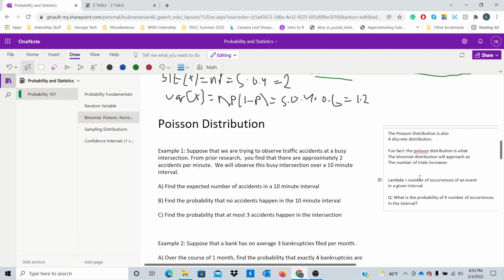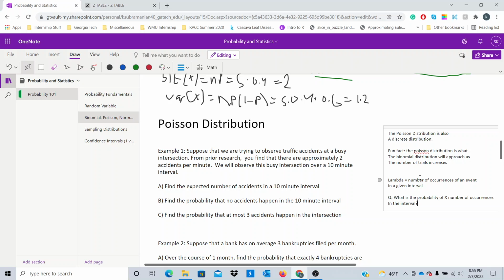So here's a regular real world example which you can use the Poisson. So suppose you want to catch the bus, right? And we know that buses arrive at the bus stop every 30 minutes, right? So one bus comes every 30 minutes. And say that you're able to wait at the bus stop for 20 minutes, right? We want to be able to find a way to say, what is the probability that there will be a bus in 20 minutes, given that I know that one or two buses comes every 30 minutes. So this is the type of questions we can answer with the Poisson distribution, right?